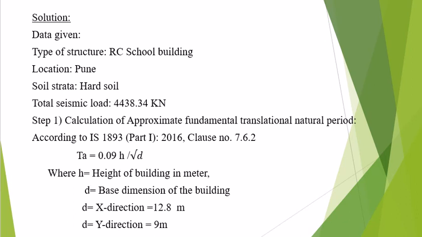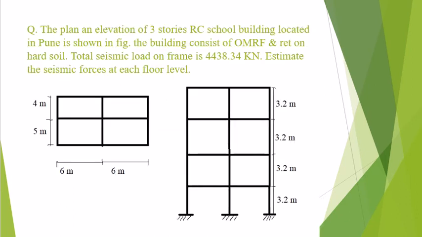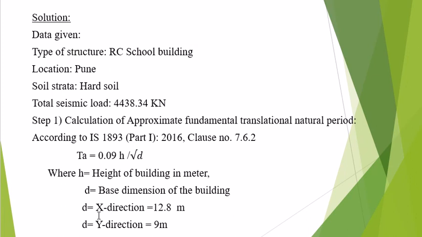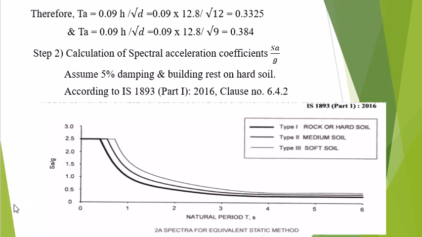According to the given data, we have to consider the x direction and y direction. So d is equal to 12.8 meters in the x direction, and in the y direction it is 9 meters. We have to consider these dimensions and then calculate the value, which is equal to 0.3325 in the x direction and 0.384 in the y direction.